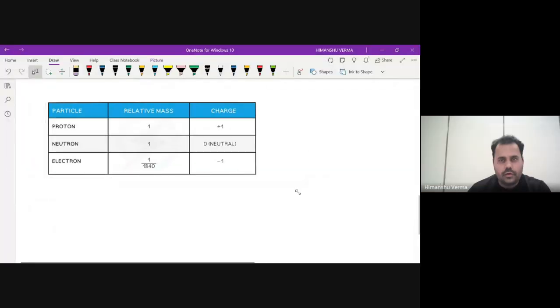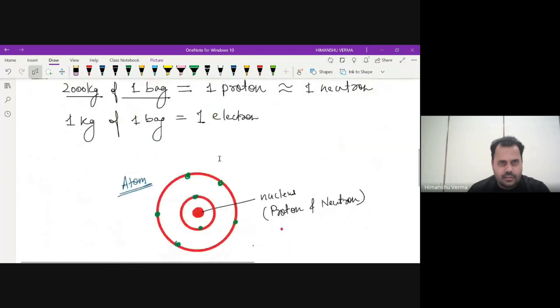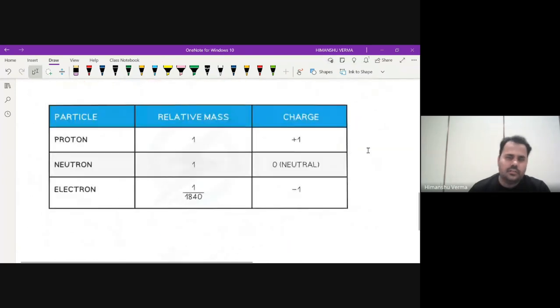In general, you don't need to memorize all these things. These are just to give you an understanding of how small it is. These will come automatically when you go through all these things again.